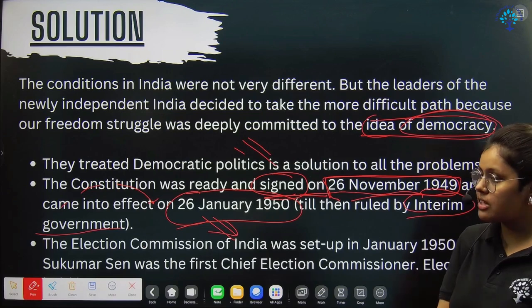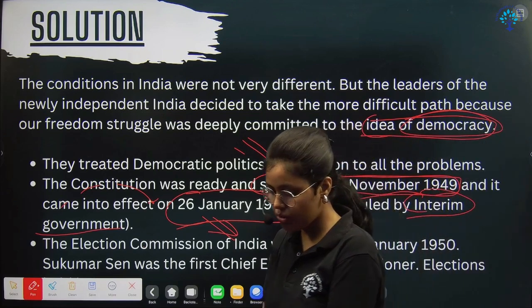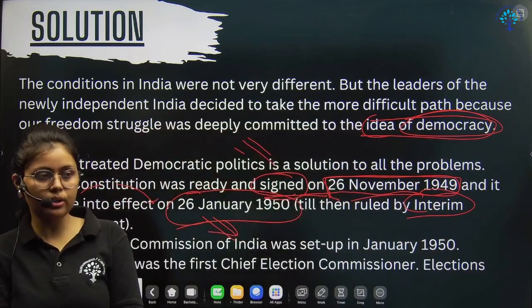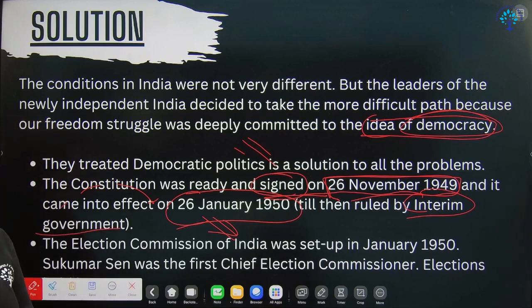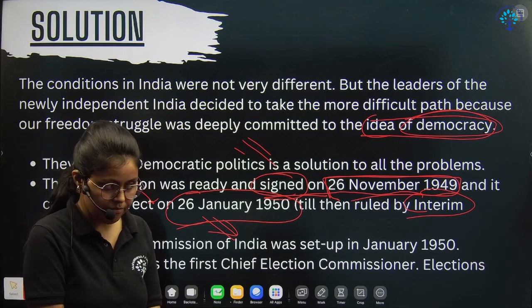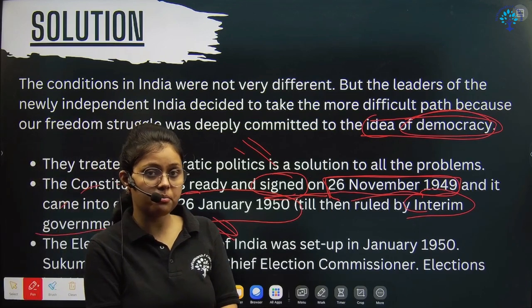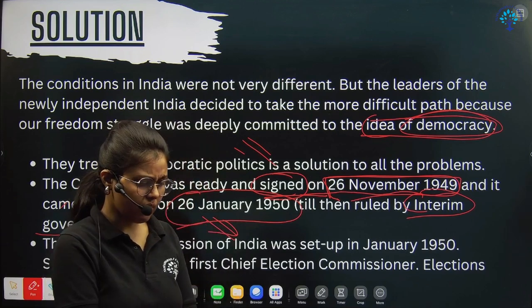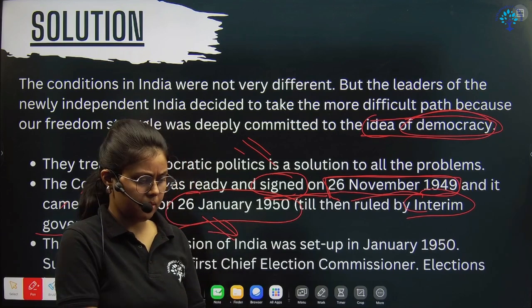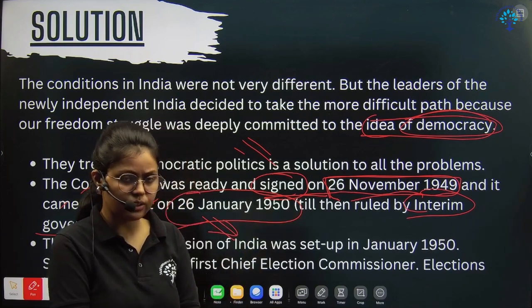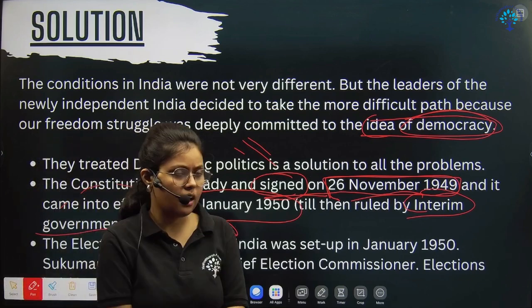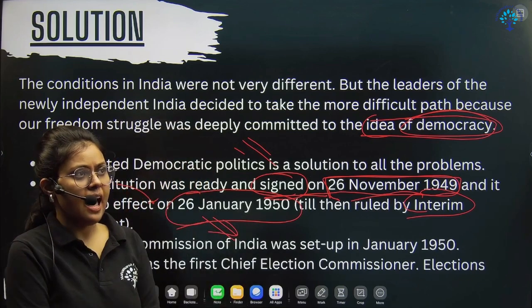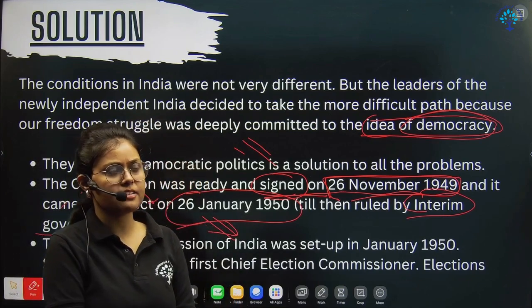Nehru was foreign minister and also held an important position, and after independence, when the constitution was made, he became the prime minister, and Patel also had some ministries.